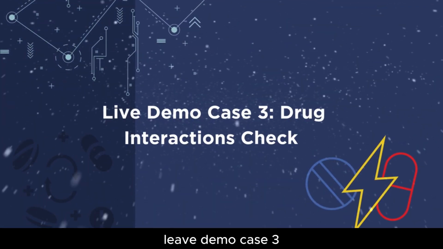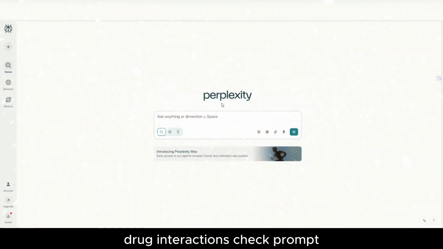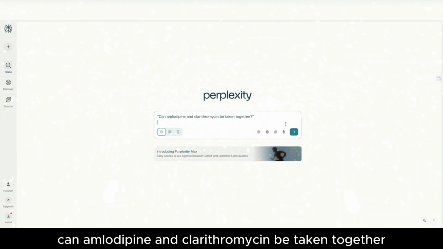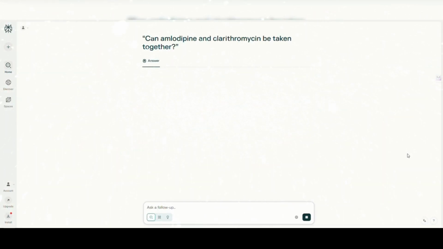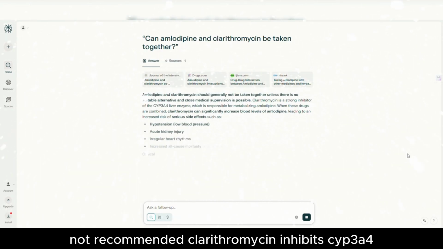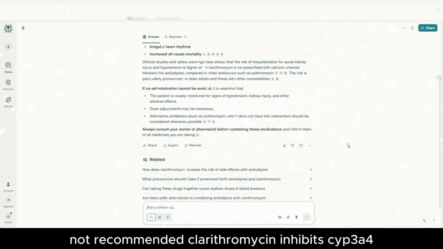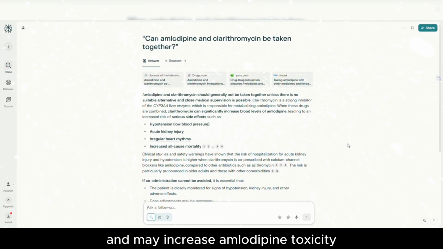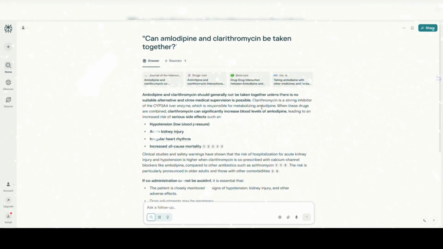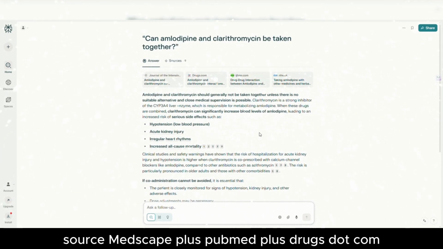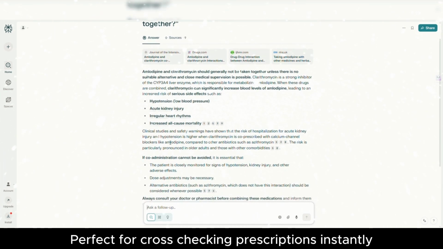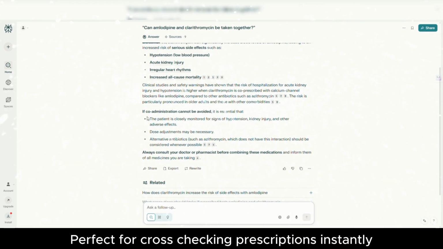Live demo case 3: drug interactions check. Prompt: can amlodipine and clarithromycin be taken together? Perplexity answer: not recommended. Clarithromycin inhibits CYP3A4 and may increase amlodipine toxicity. Sources: Medscape, PubMed, and drugs.com. Perfect for cross-checking prescriptions instantly.